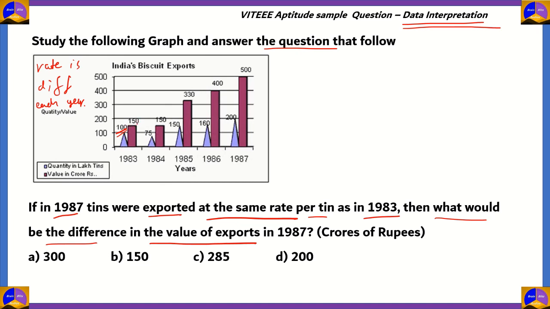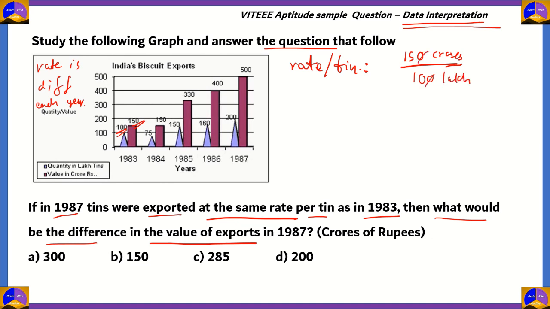And you have 150 crore rupees as the total money that was received from selling this amount of tins of biscuit. So now, the rate per tin that we should find out will be 150 crores, that is the total money, divided by the total number of items sold, which in this case is 100 lakh.